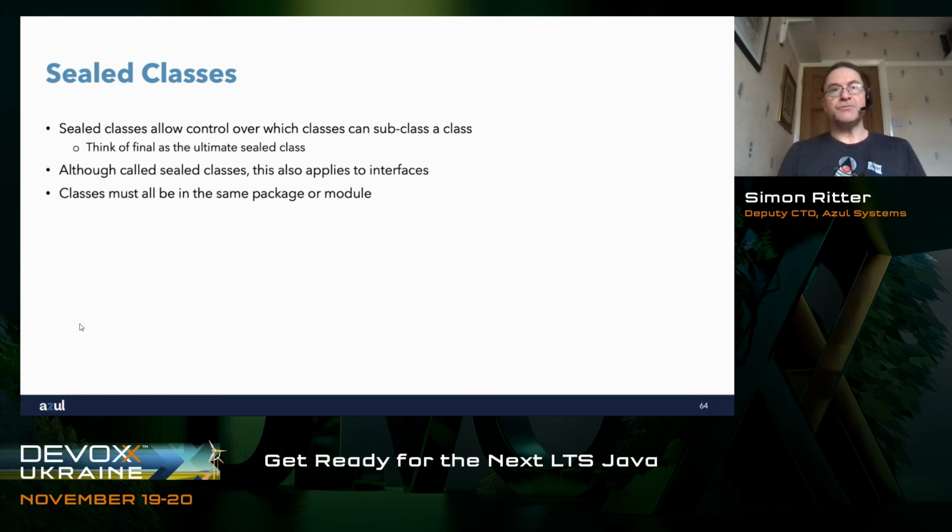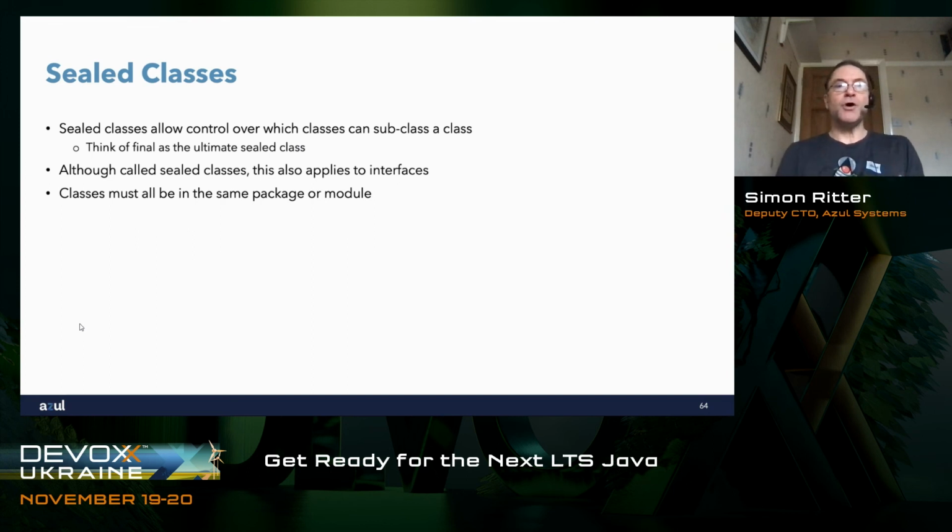Interesting thing here is when I read the description, it also applies to interfaces. So it's sealed classes and sealed interfaces. And I thought to myself, why did they call it sealed classes? Why didn't they call it sealed types? Because then that would apply to both classes and interfaces. I tweeted about this, and one of the Oracle people came back to me and said, look at this. And it turns out that I didn't know that an interface technically is a class. So I learned something new there. Because an interface is technically a class, they decided to call it sealed classes.